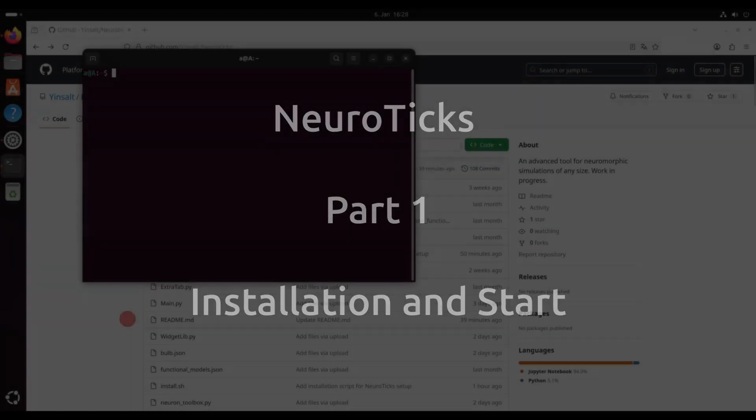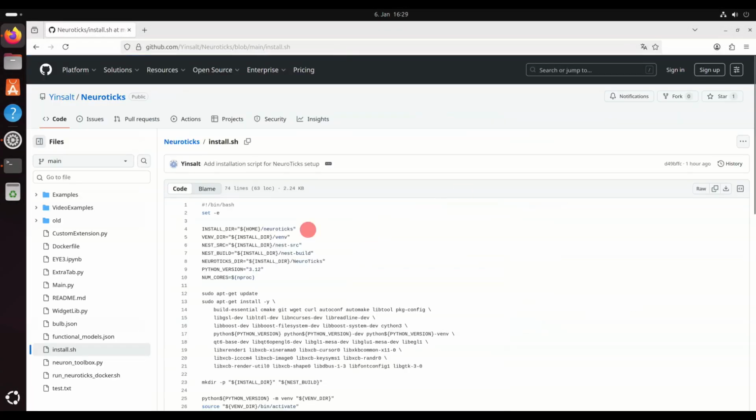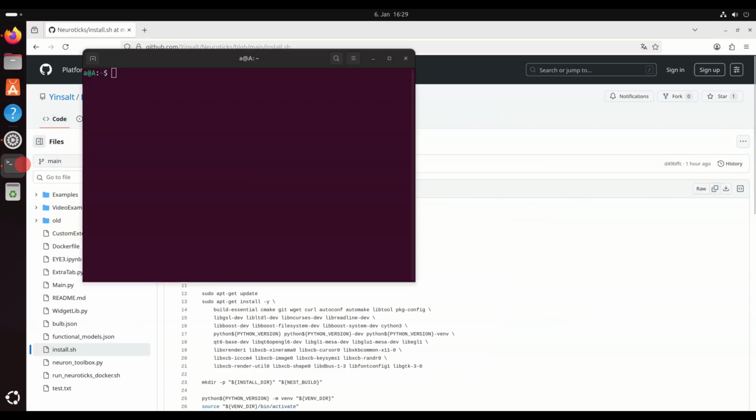The installation of NeuroTicks is pretty simple. You go to my GitHub and you look for the file install.sh. You copy or you download the file. Here I will copy it and insert it into a file and make it executable.